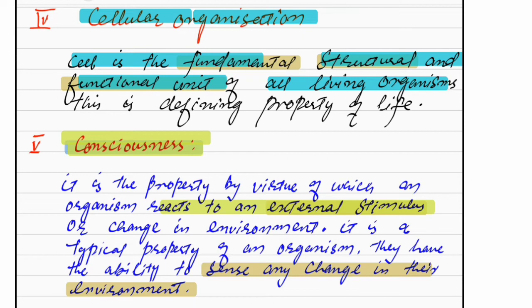That means we are giving a response to a particular stimulus. Or we can say, with the changing environment, living organisms adapt themselves to the changing environment. Fine. So we are giving a response to a particular stimulus. So this is a characteristic feature of living organisms.